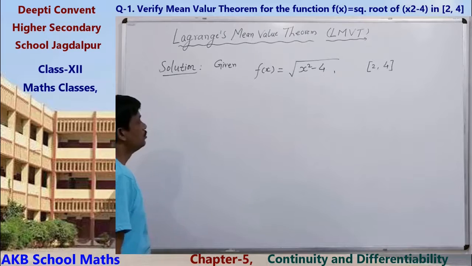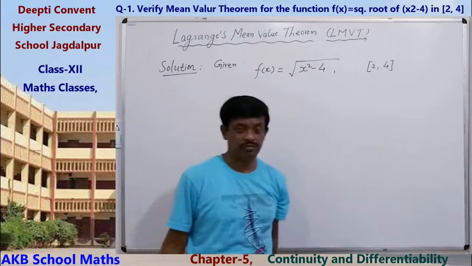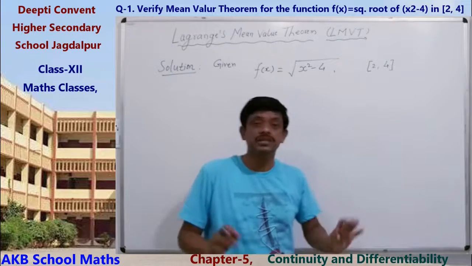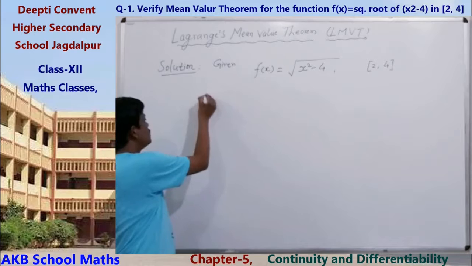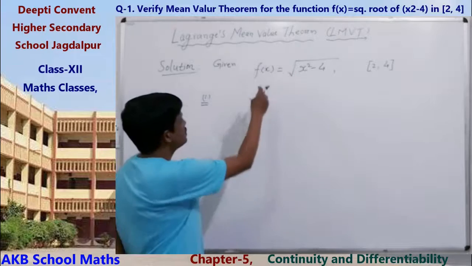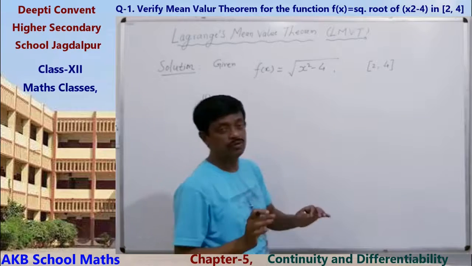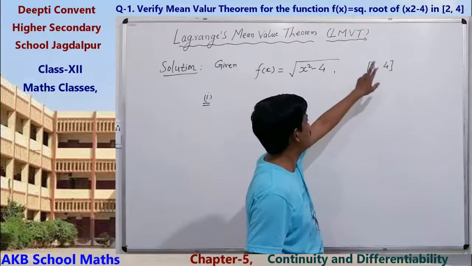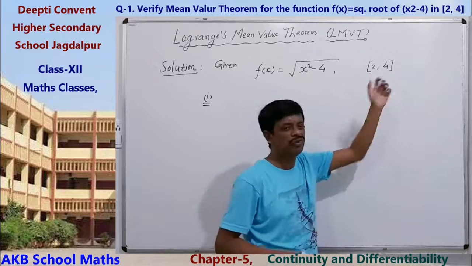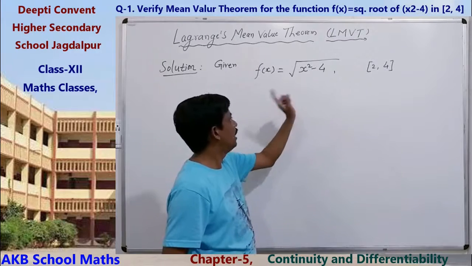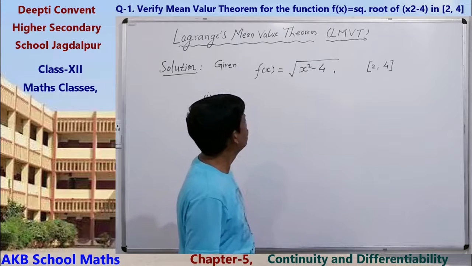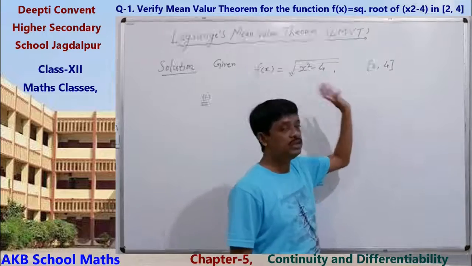Now we have to verify the Lagrange mean value theorem. For verification, we have to test the conditions. The first condition is continuity of the function. Here we see that for any value in this interval, maybe 2, maybe 4, or in between, for each value of x, the value of the function will be definite and unique.